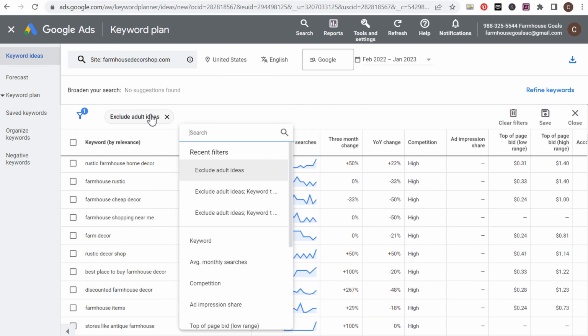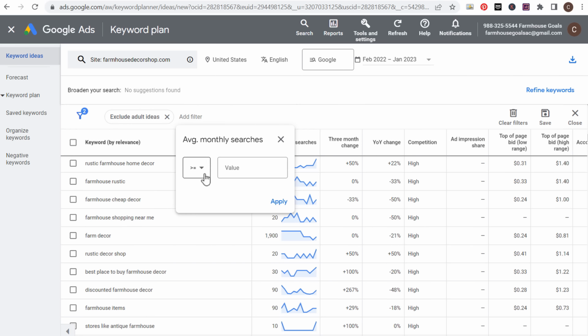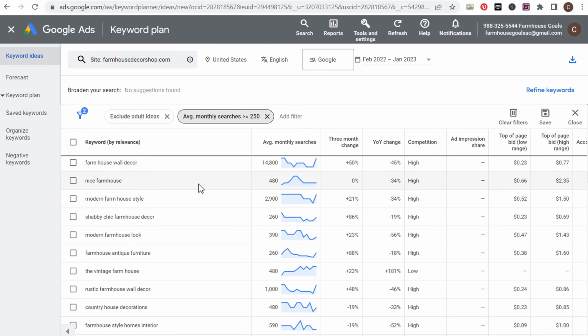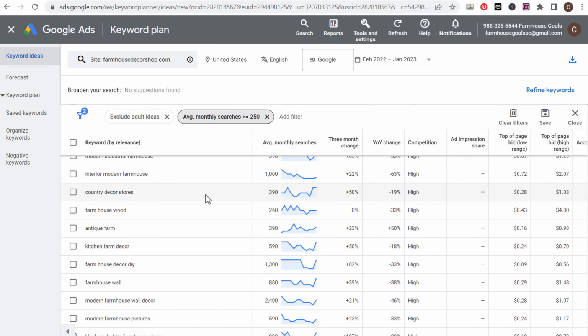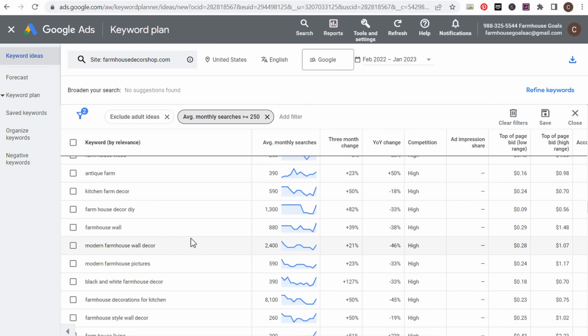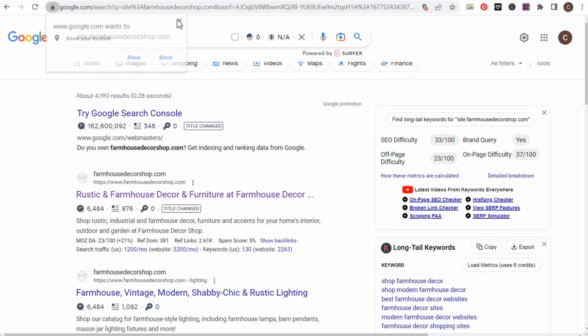So one of the things we can do is let's add a filter. Let's say average monthly searches is greater than or equal to 250. So we'll click on apply. We're going to scroll down here and you can see there's a lot of really good keywords where we can say, okay, let's try to add some of these products to our website. Let's try to focus on some of these different keywords on existing pages and try to figure out how we can create better resources so that we're ranking higher. Now, another tool that's going to give you even more keywords, keywordseverywhere.com. You can install the Chrome extension.